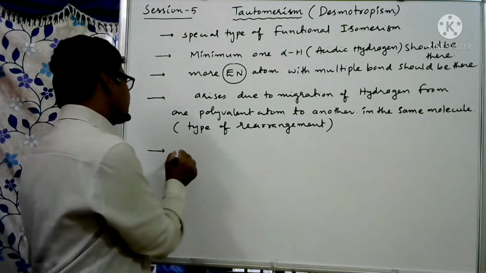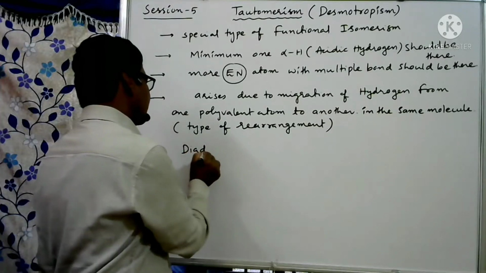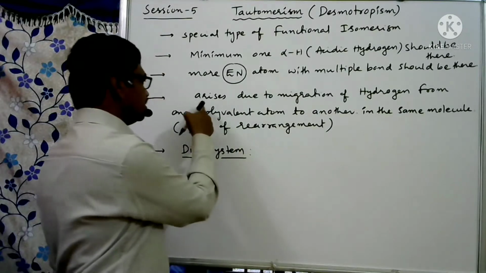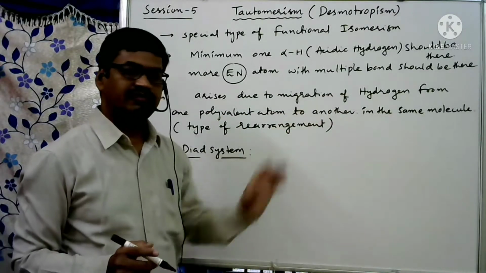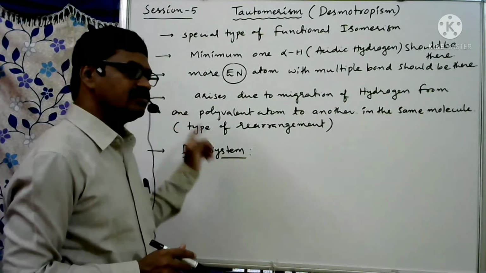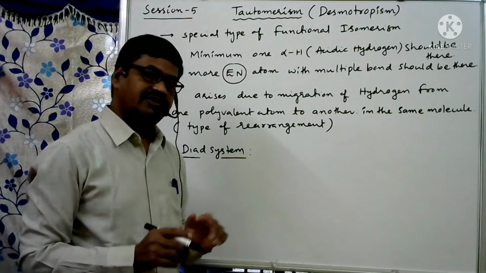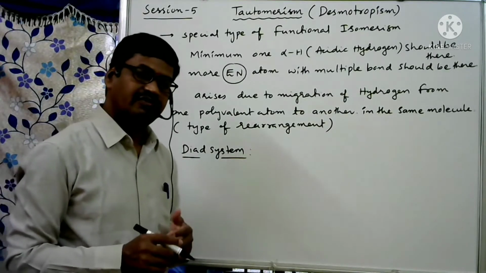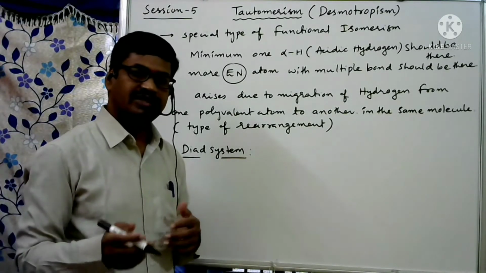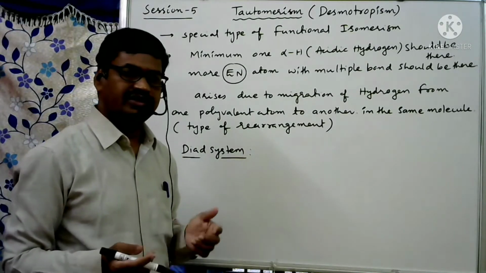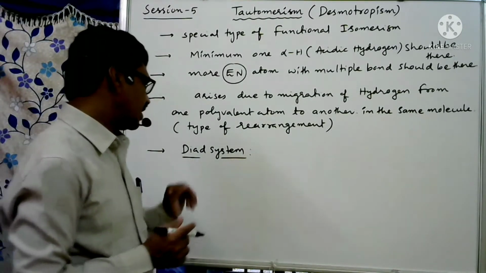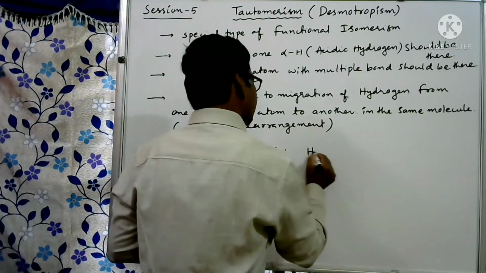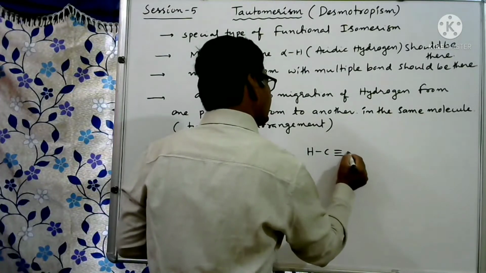So here we have different examples for this tautomerism. We have different systems here. Dyad system. Dyad system is what? Here it arises due to migration of hydrogen from one atom to the second atom. If it is from one atom to the third atom, then we can say it is a triad system. Like that we have 1,3 migration, 1,5 migration, 1,7 migration also. We will discuss different examples. For the dyad system, we have the hydrogen cyanide example, H-C triple bond N.